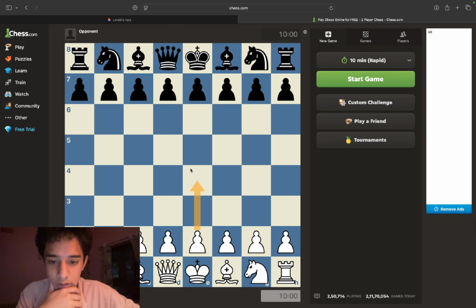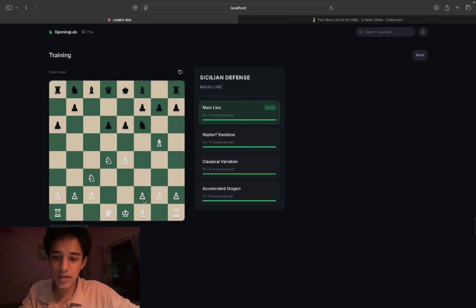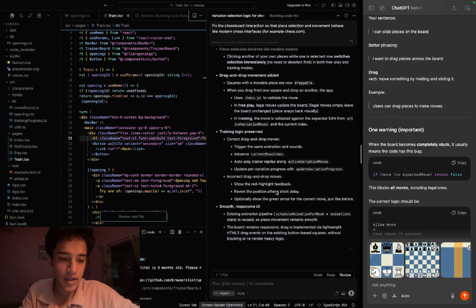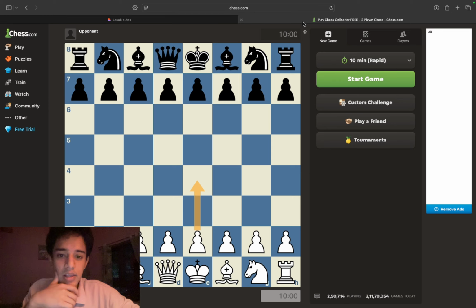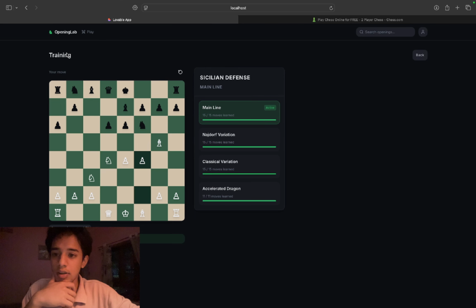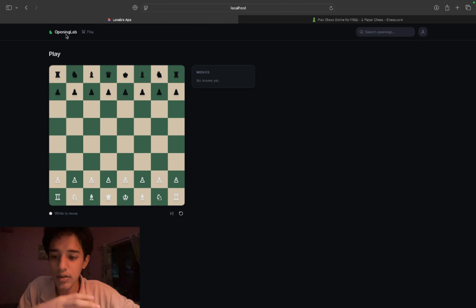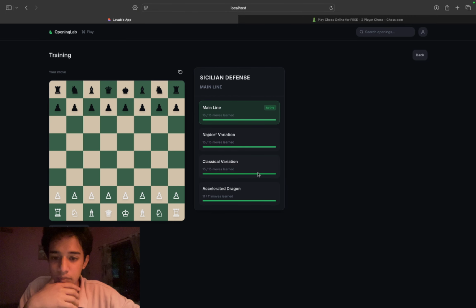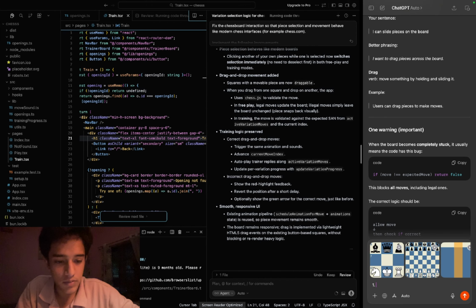So we've got three problems right here. First is the square thing, the squares which are moving. Second is this UI, and third would be the arrow thing, right? Three things we've got. Let's find out more problems through it. Opening lab. The name and all we'll decide later, right? That's not a problem. The board should be a bit bigger. So first problem is, what was the first problem?